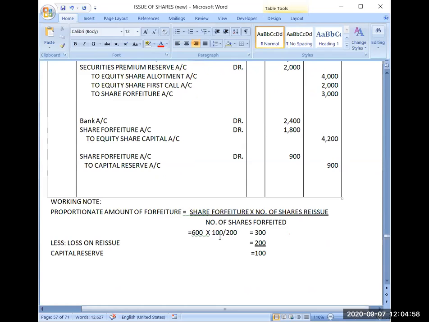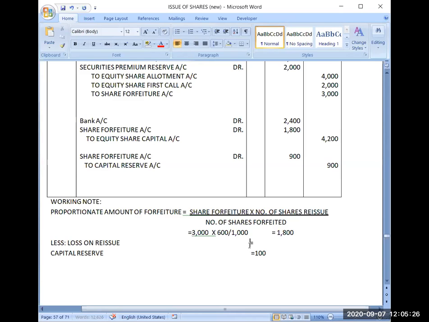So now first I will calculate this thing. Multiplied by 600, divided by 1,000. So how much will it come? 1,800. The loss on reissue is not given.